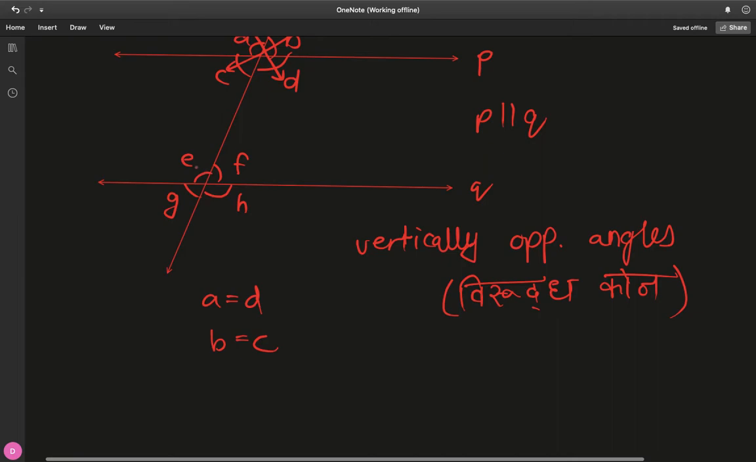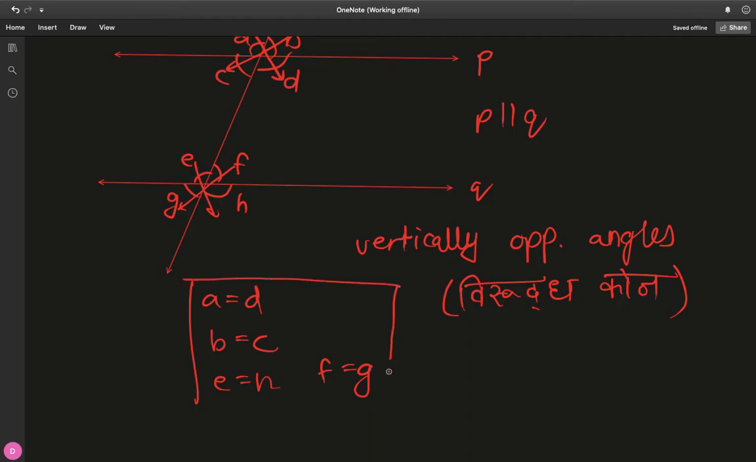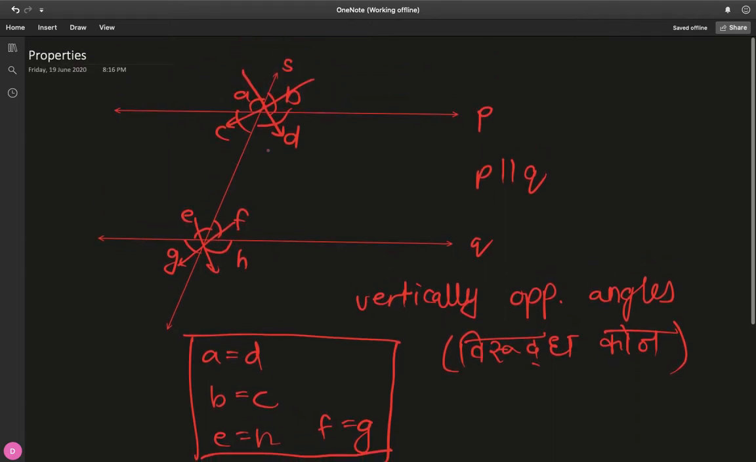You crisscross E and H, E is equal to H, and then you crisscross F and G, so F is equal to G. So these are again nice identities that will help us later on, nice properties that will help us. So crisscrossing angles like this.